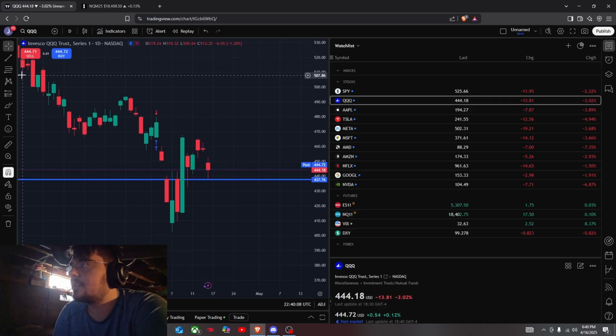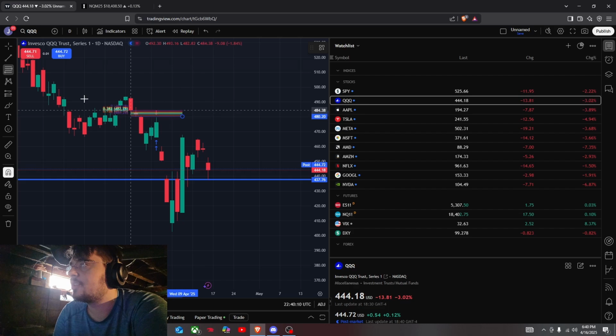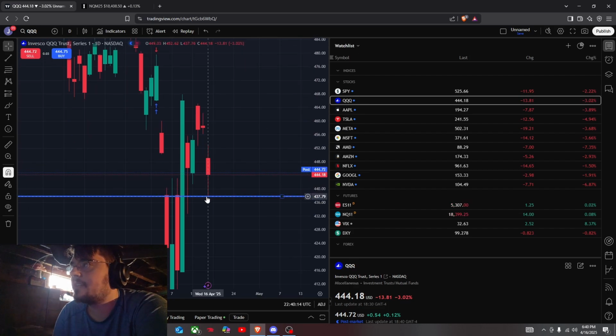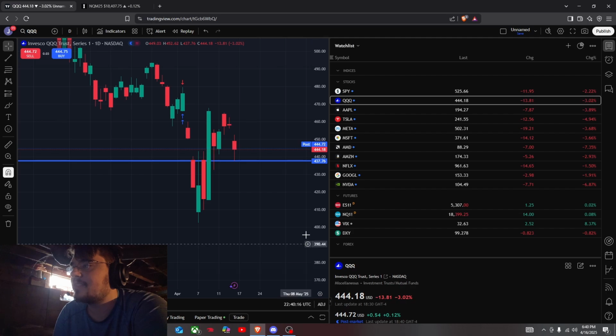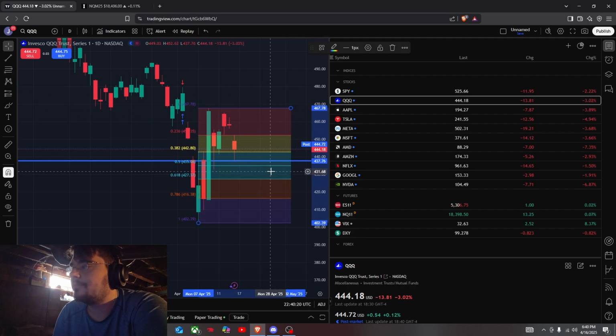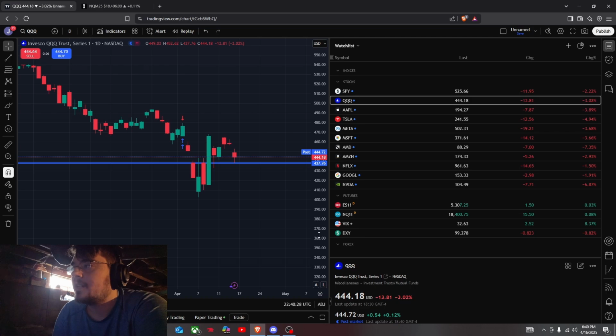Same thing for QQQ. Again, stuck in the same range here. So I am expecting more downtrends. I am expecting this 437.76 level to be hit. Again, support for this would be at about 431, 431.50, right in there.